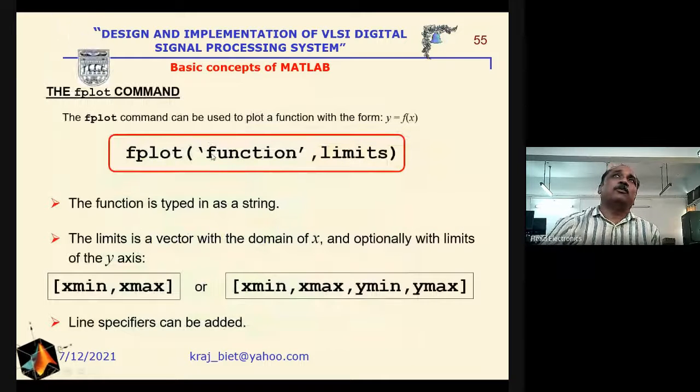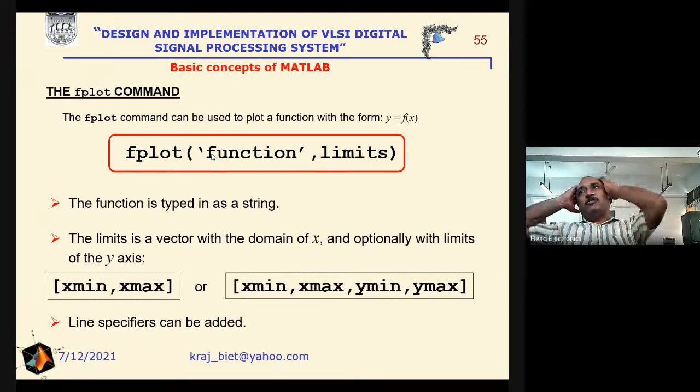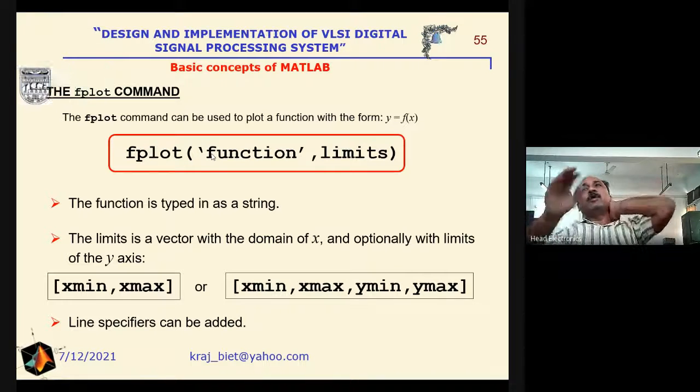Now the plots can also be achieved by using the fplot command. If we write fplot, first we have to define the function and then its limits, for the x-axis and the y-axis. For the x-axis, x minimum to x maximum, or we can describe both limits, x minimum to x maximum and y minimum to y maximum.